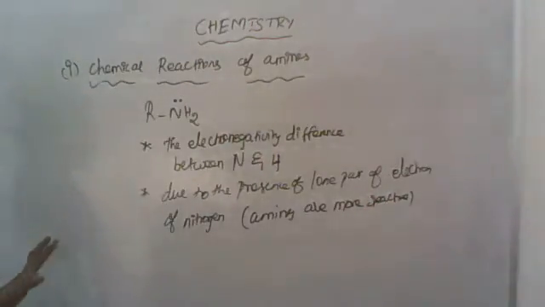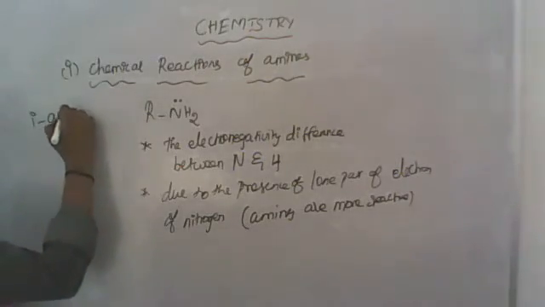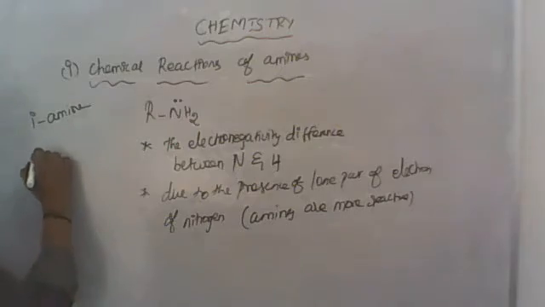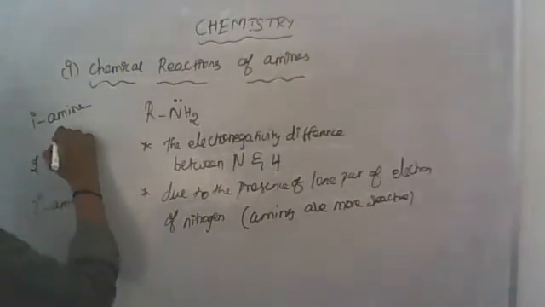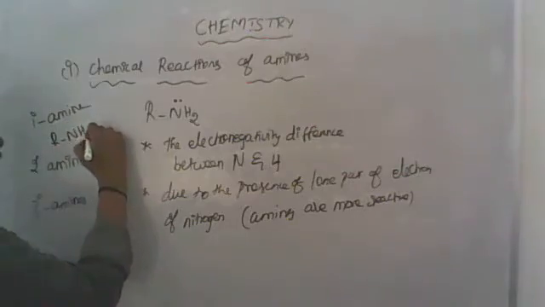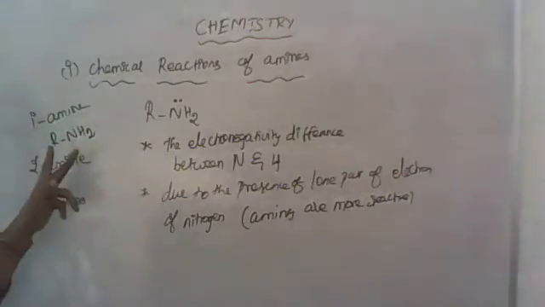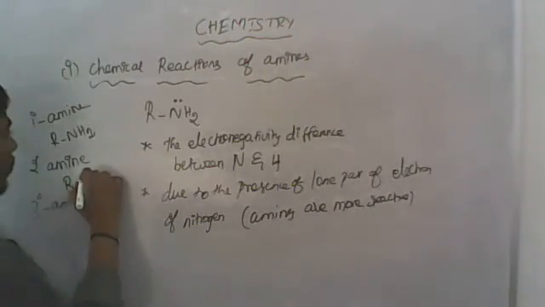Amines are usually classified as primary, secondary, and tertiary amines. Primary amines are classified based on hydrogen. It has two hydrogens, RNH2. In primary amines only two hydrogens are present. In the case of secondary amines, only one hydrogen is present.